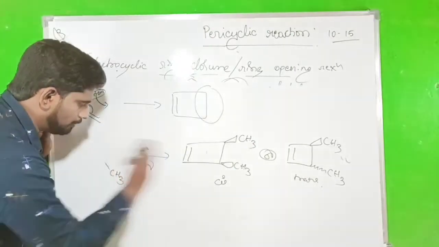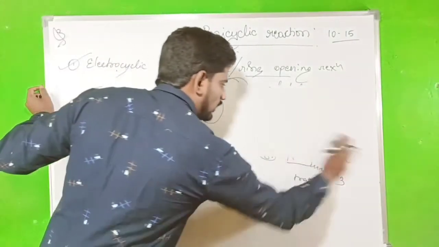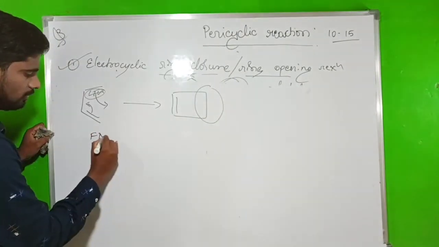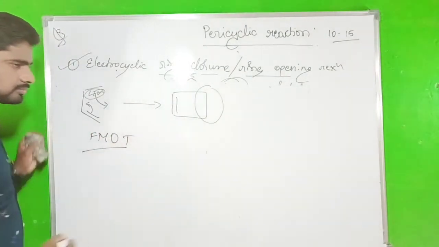Okay. So now go to the orbital. That is one more important theory, the frontier molecular orbital theory.